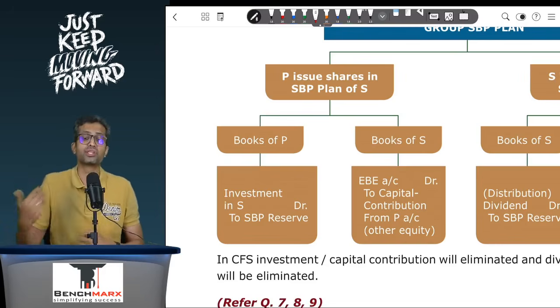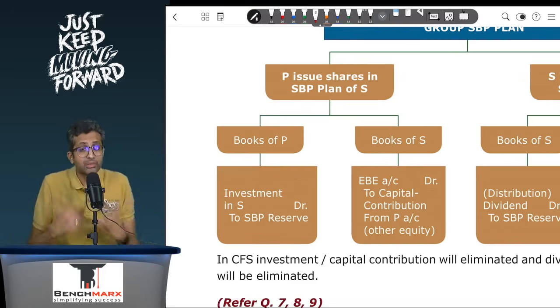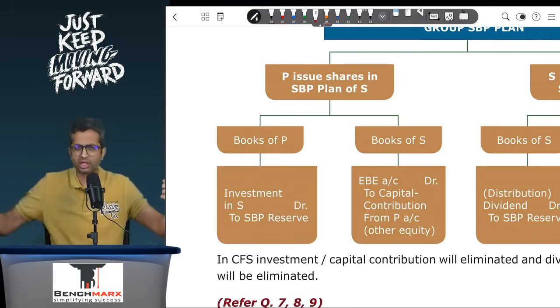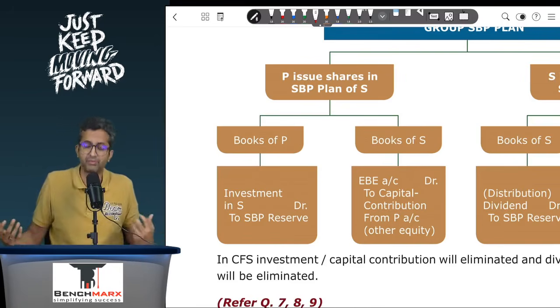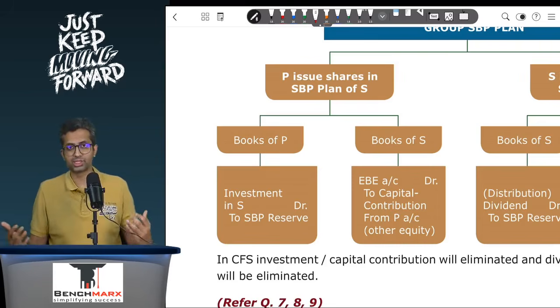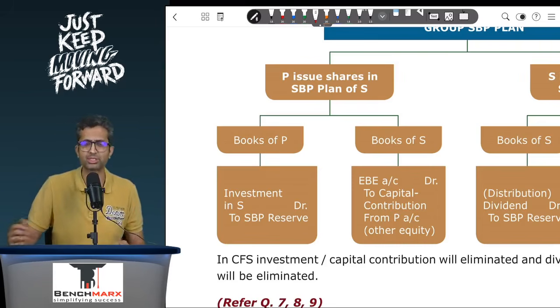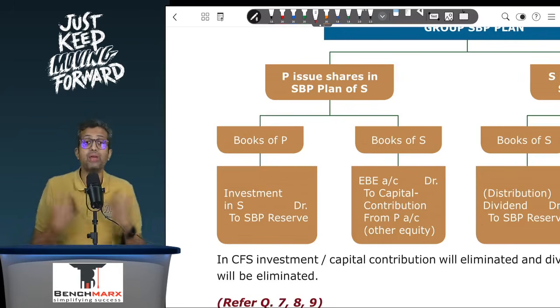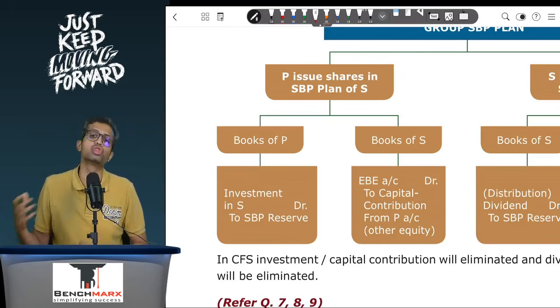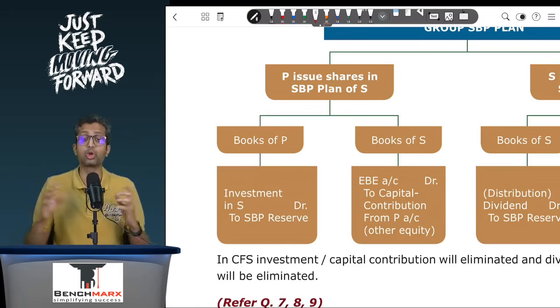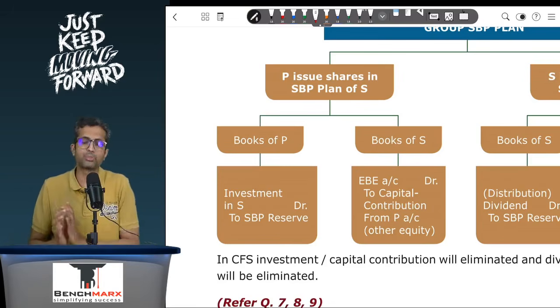Similarly, in the books of the subsidiary, the SFS of the subsidiary, EB will be debited because the employees of the subsidiary are rendering service for which they are getting the benefits. So staff welfare is happening. So EB will be debited. But what will you credit? Well, you can't credit the SBP reserve because you are not going to issue shares of the subsidiary. You can't even credit P, that is the parent, because you don't owe money to the parent. Then what will I credit? Well, I will credit something called a capital contribution from the parent, which is a separate line item shown under the other equity section. Capital contribution from the parent as a part of other equity.